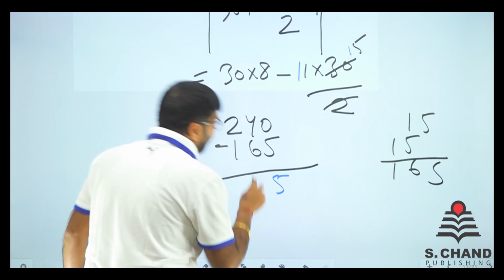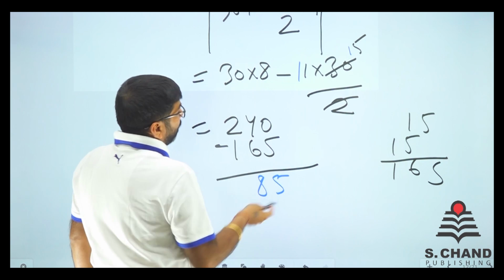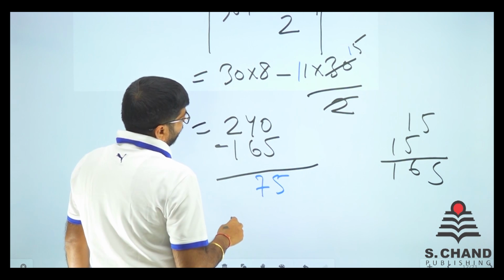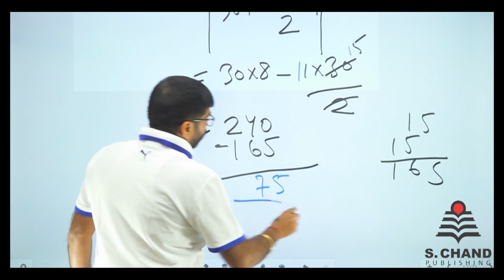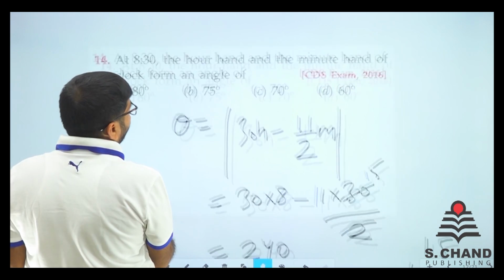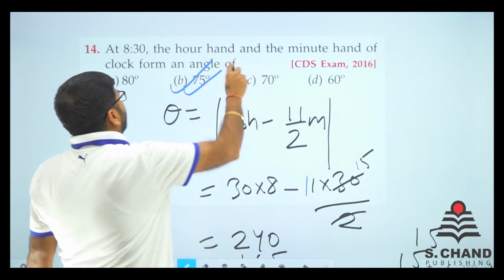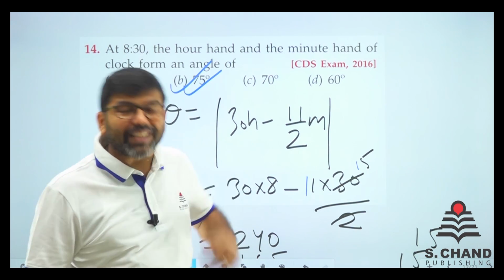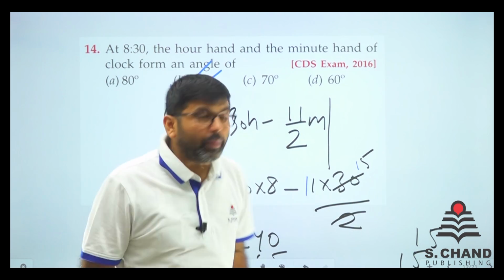We have 14 minus 6, that is 8 here. But 13, sorry, 13 minus 6 is 7 here. And we don't have anything. So 75 degrees is the angle. Is there any option 75 degrees? Yes, we have directly 75 degrees. So in this way, you can do all such type of questions. You just remember the formula.